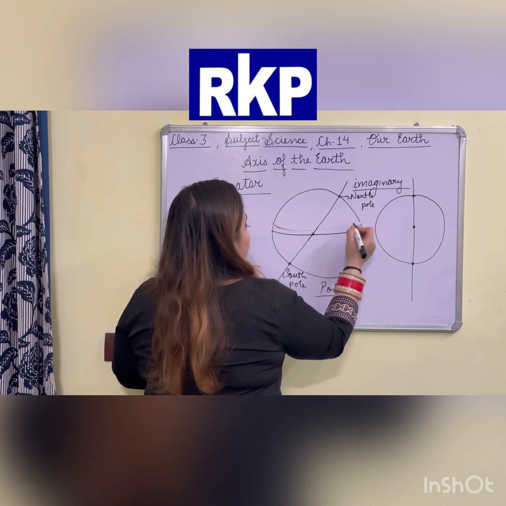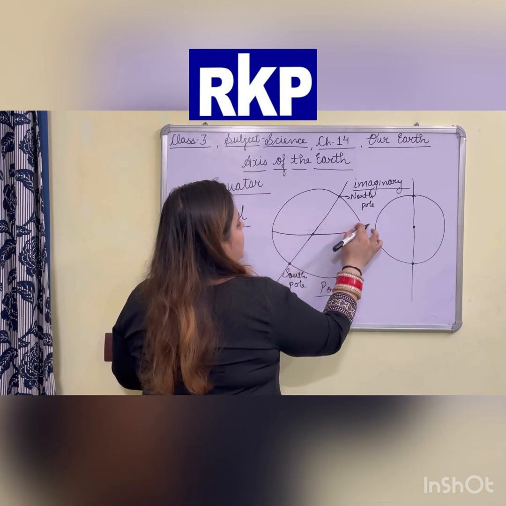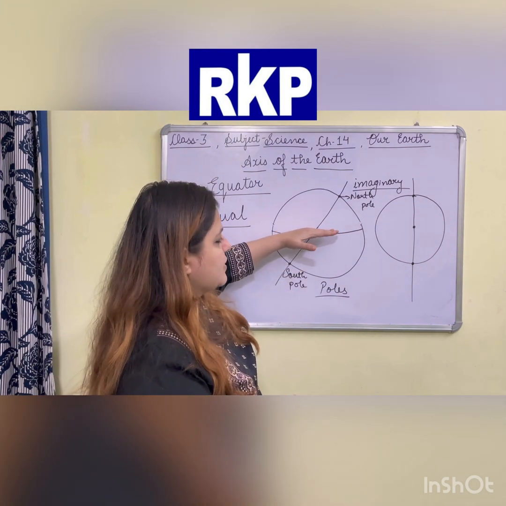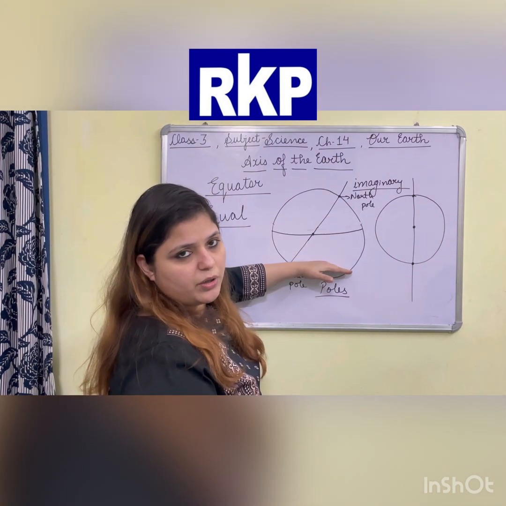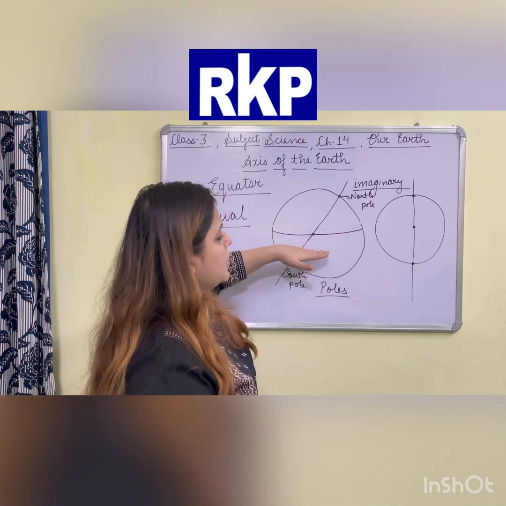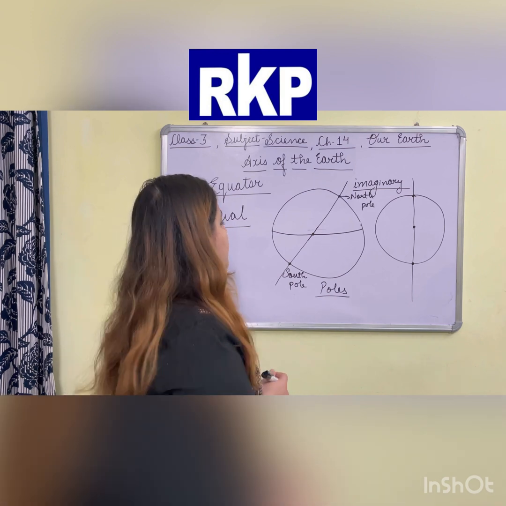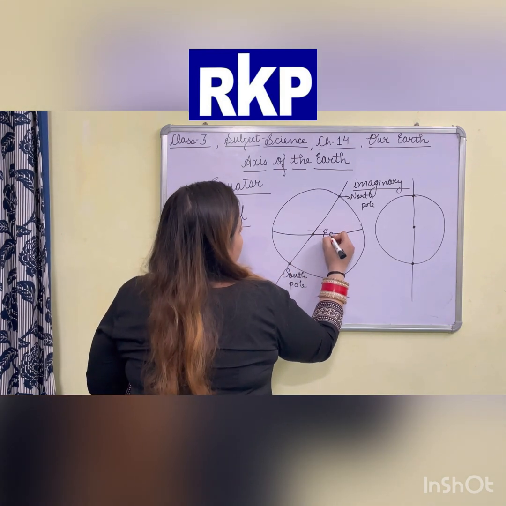So if we draw this line, it divides the earth into two equal parts, one upper part and one lower part. This line, dividing the earth into two equal parts, upper and lower, is called the equator.